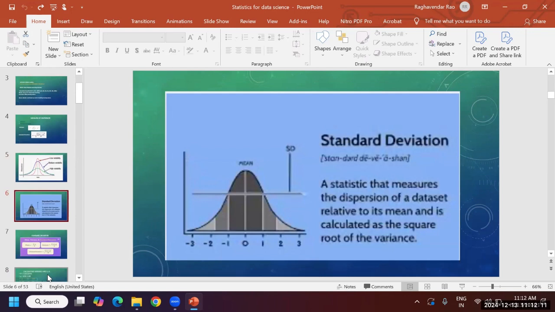Standard deviation. Standard deviation is a better statistical measure. Just now I explained that. That is nothing but standard deviation. If mu equal to 0, here are -1, -2, -3, and here 1, 2, 3. From here to here, if our mu equal to 0, then here minus, here plus. If our mu equal to 8, here 9, 10, 11, there 7, 6, 5, like that it will be. This is the dispersion of the data on the line.